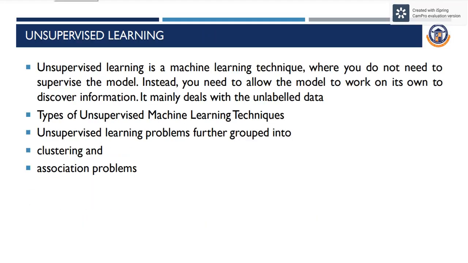Unsupervised learning is a machine learning technique where you do not need to supervise the model. Instead, you need to allow the model to work on its own to discover information. It mainly deals with unlabeled data. Unsupervised learning problems are further classified into clustering and association problems.